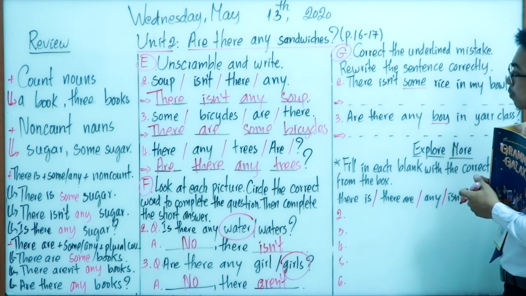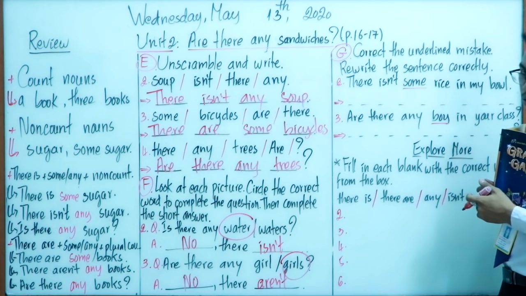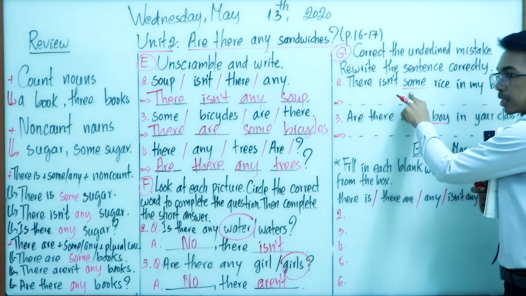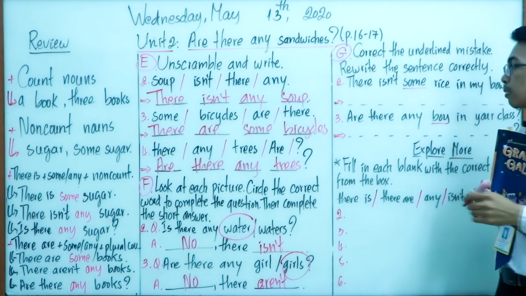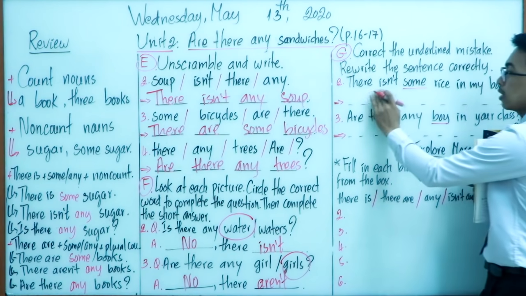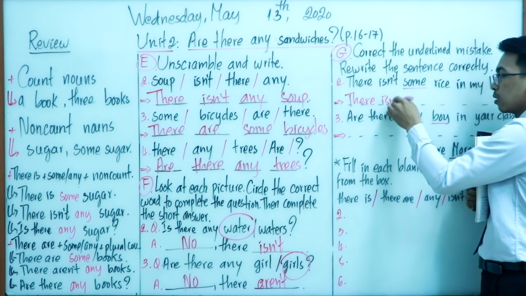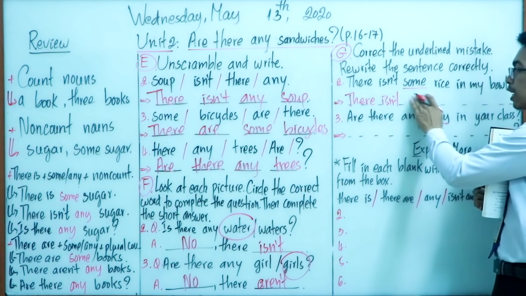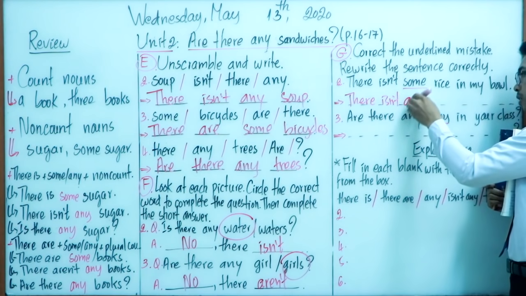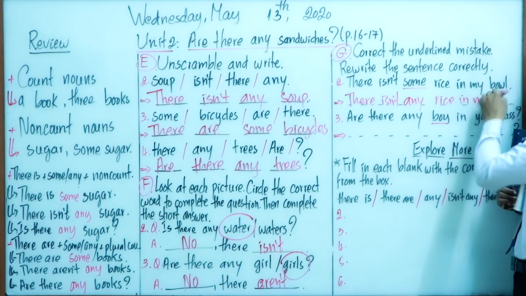So here, number 2, there isn't some rice in my bowl. In my bowl. So this is about the underlined mistake, the word some. So you have to rewrite the sentence correctly again. So we write the same as this one. There isn't, here. So we change to, very good, any rice in my bowl.